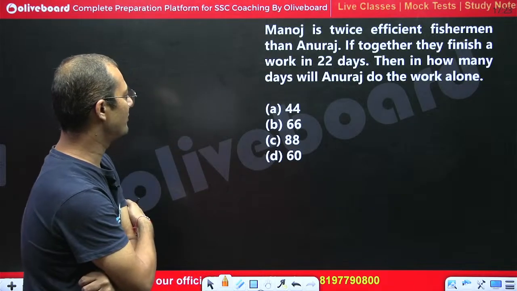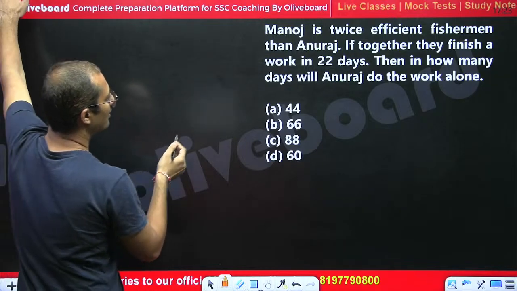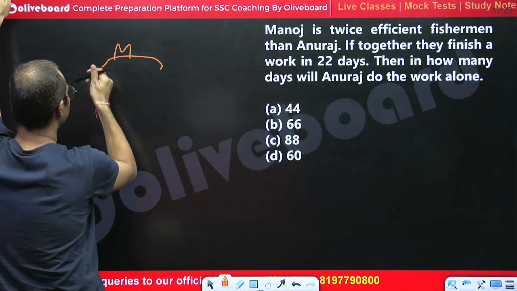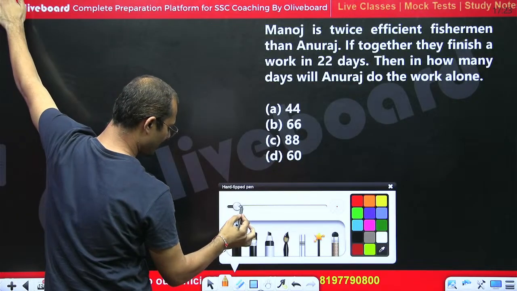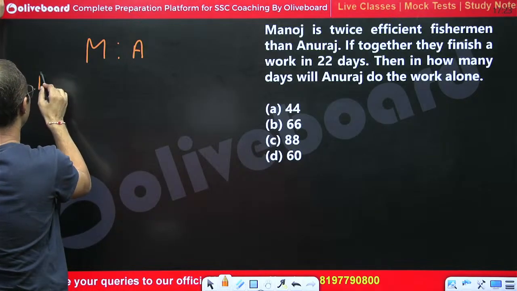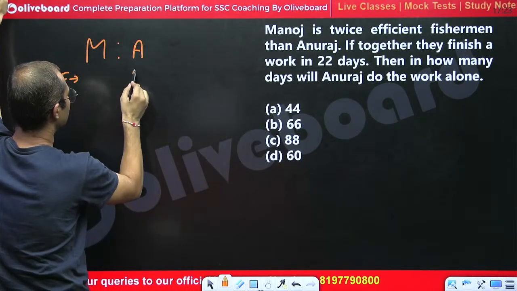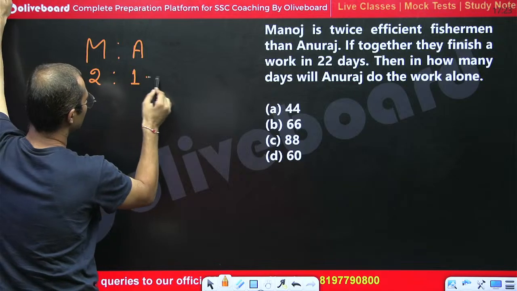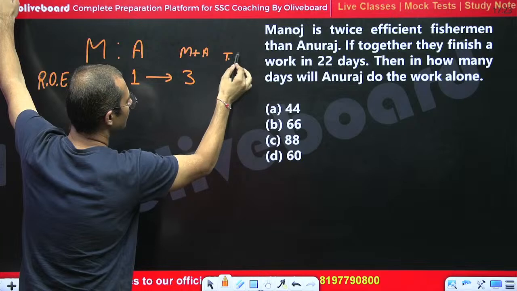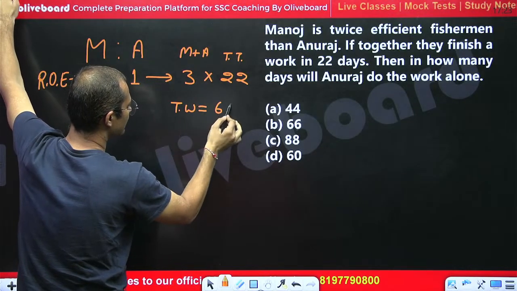If together they finish a work in 22 days, right? So here we are given the efficiency of Manoj and Anurag. The ratio of efficiency of Manoj and Anurag is, Manoj is twice, so the ratio would be 2:1. Together they can do 3 units of work, and the total time is 22, so the total work would be 66.